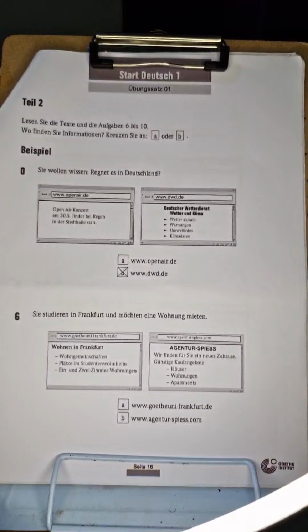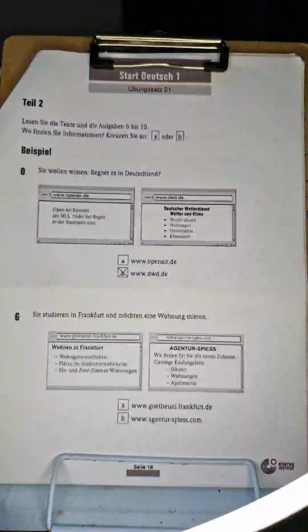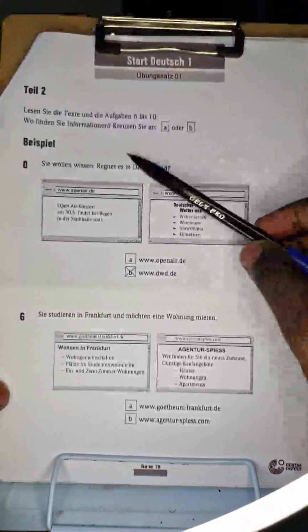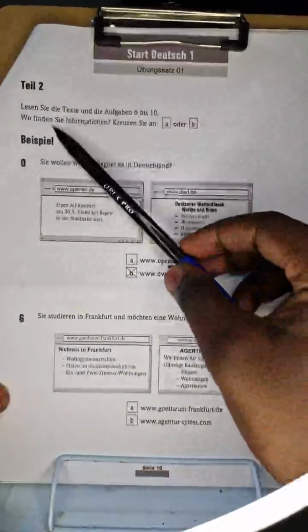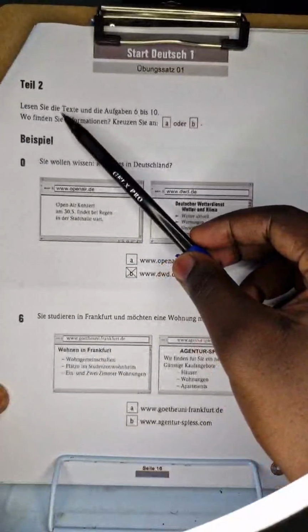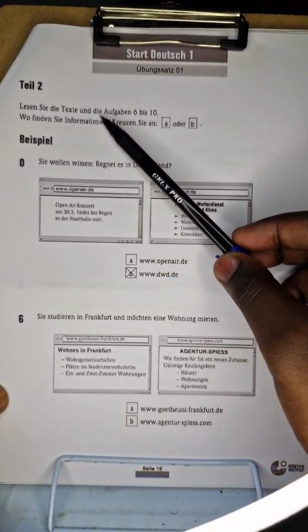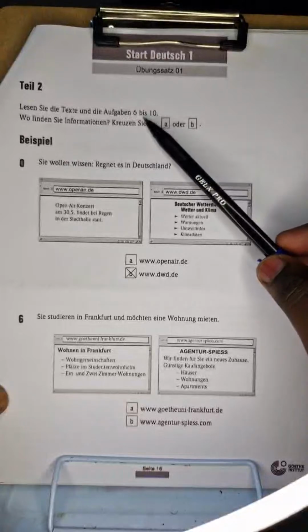We're going to be beginning with part number 2 of the A1 lesson, specifically the Goethe Zertifikat A1 lesson. All right, if you have a look at the paper, this part number 2, look at the instruction. It says like this: Lesen Sie die Texte und die Aufgaben 6 bis 10.